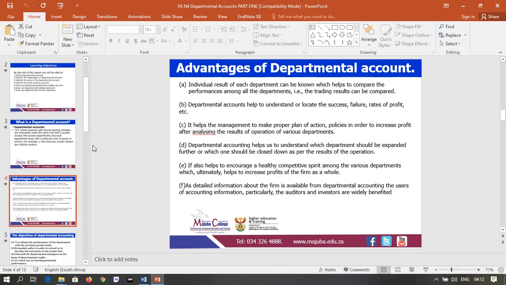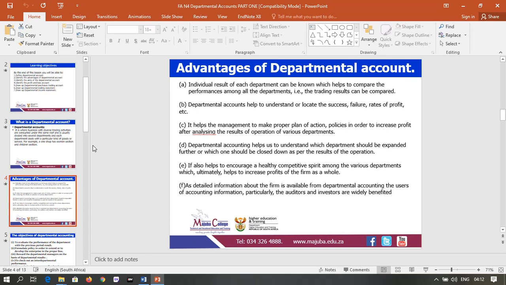Advantages of departmental account. Individual results of each department can be known, which helps to compare the performances among all departments. That is, trading results can be compared. Departmental account helps to understand or locate the sources, failures, rate of profits, etc.